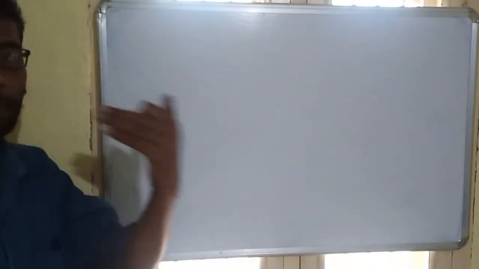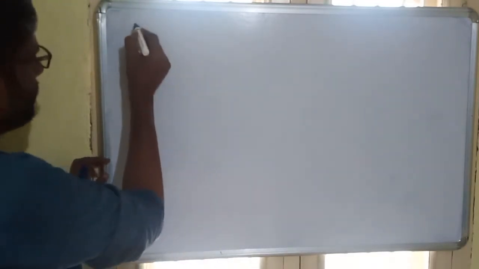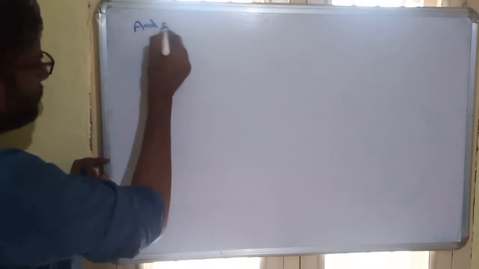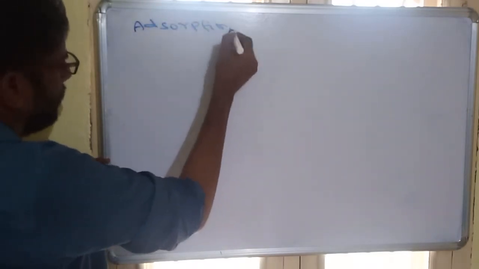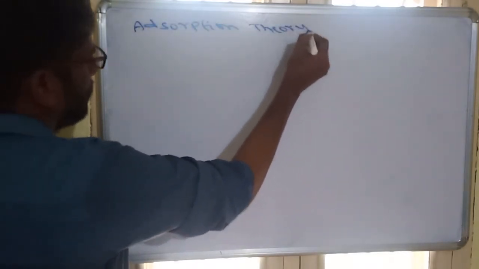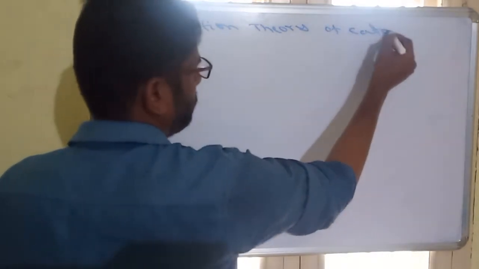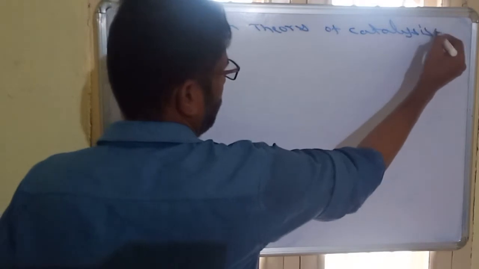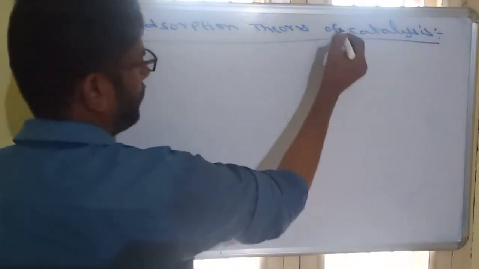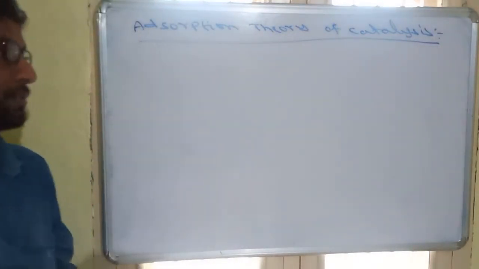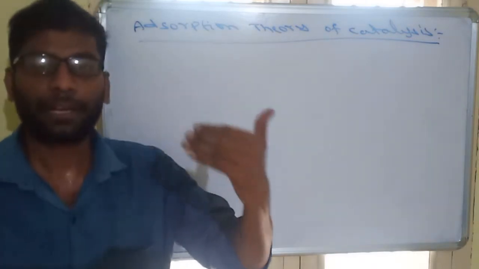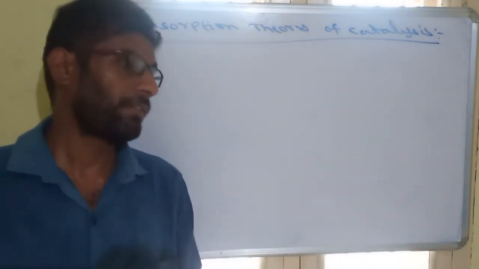One theory which explains the mechanism of catalysis is the adsorption theory of catalysis. This explains simply how a catalyst increases the rate of a process.